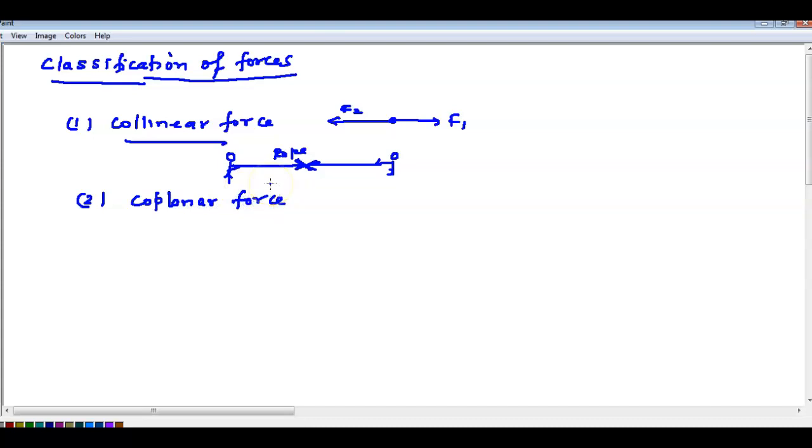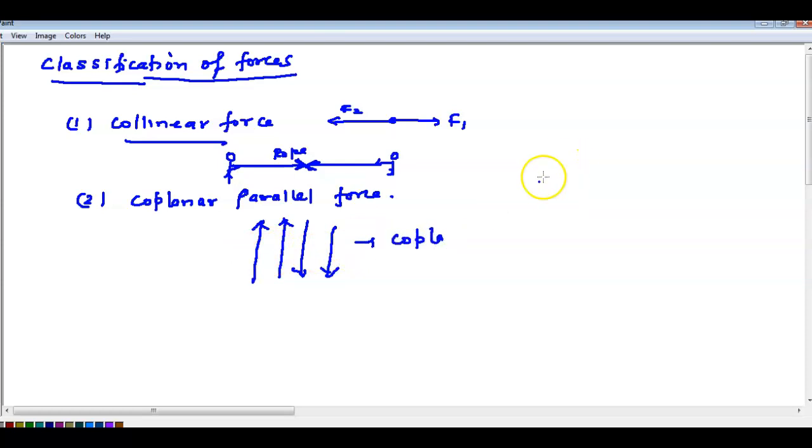Coplanar parallel force. If in a force system all the forces lie in the same plane, maybe with different directions, like this way, this direction, this direction, then they are said to be coplanar forces.